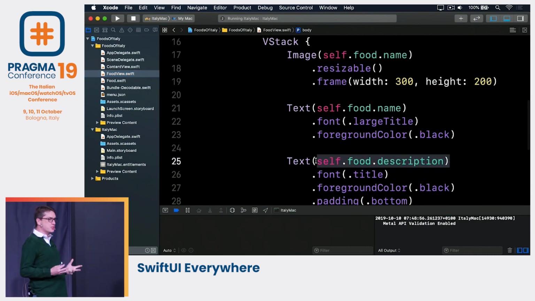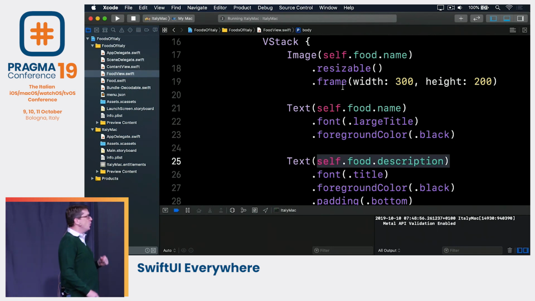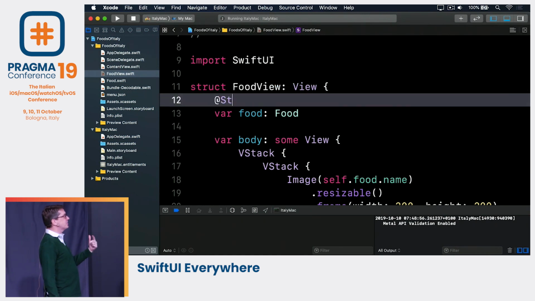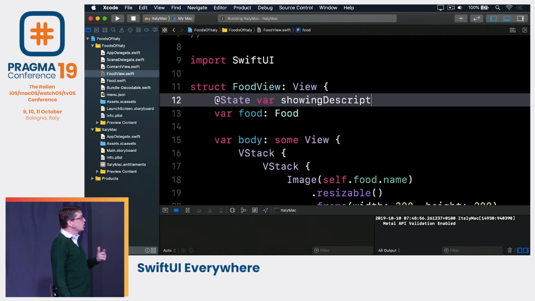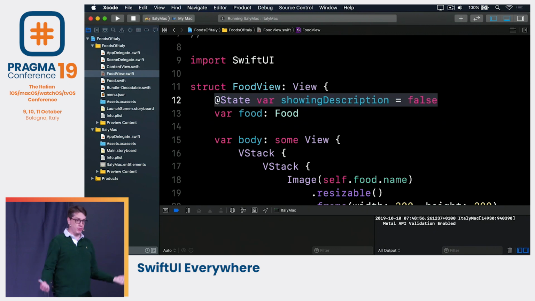Some of these foods, I want to be a surprise, because some Italian food's not necessarily what you expect. For the description, I want to make sure this thing's not visible by default. So to do that, I'm going to say this thing has some sort of state, showing description. I'll say it's false.